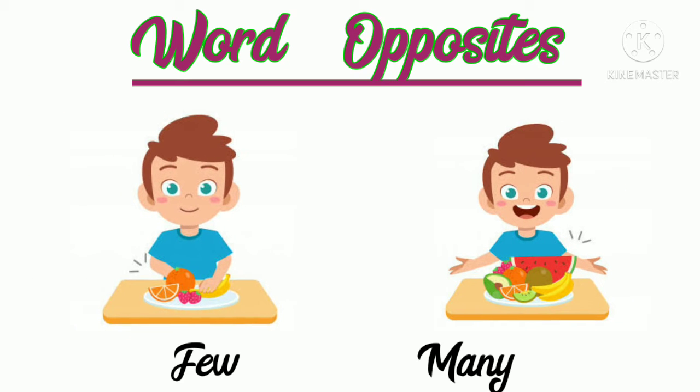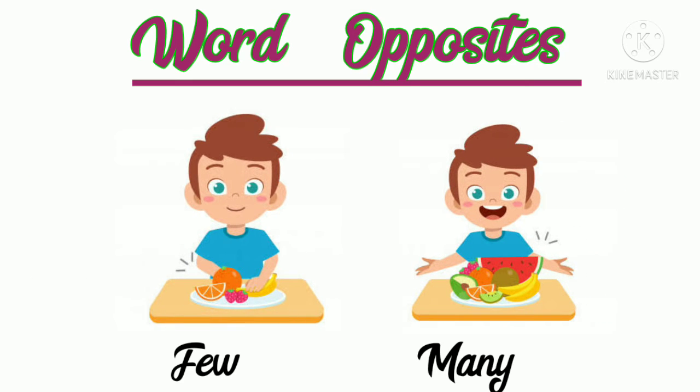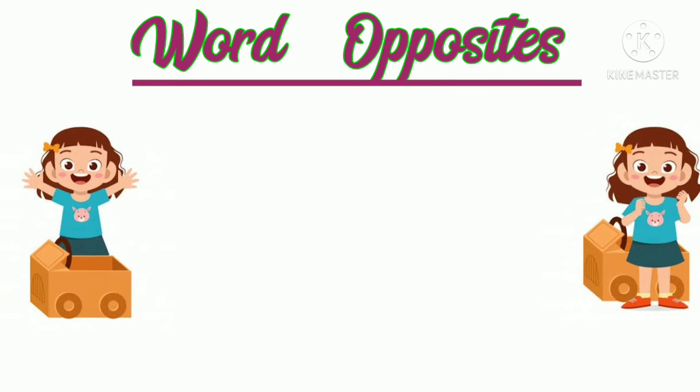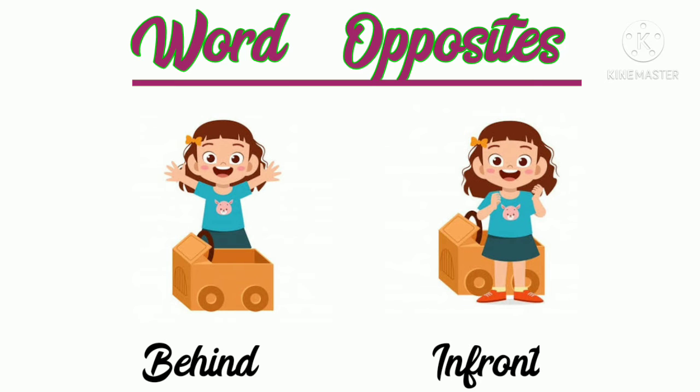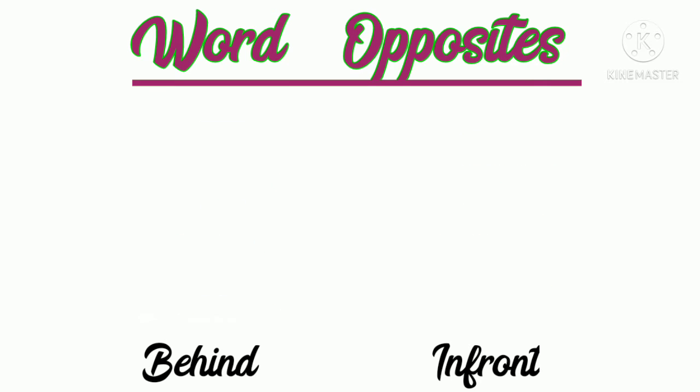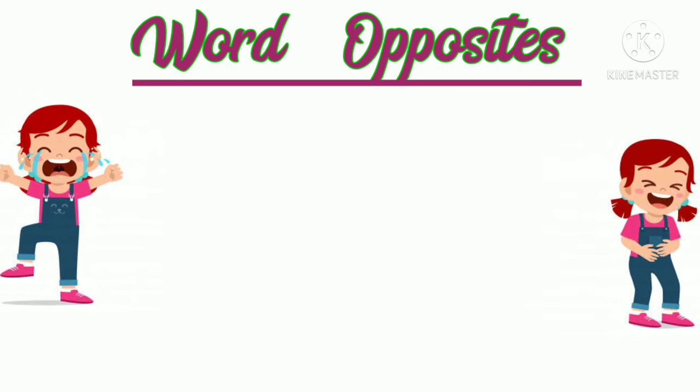Next is few. Few means kuch cheeze and its opposite is many. Many means bahut. Next is behind and its opposite is in front. Behind means piche and in front means samne.